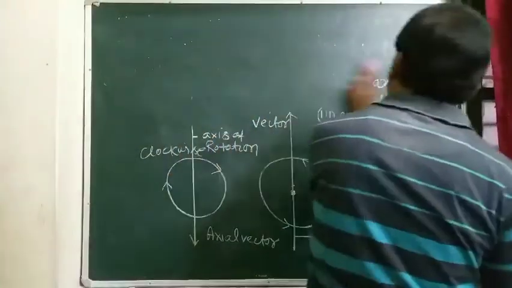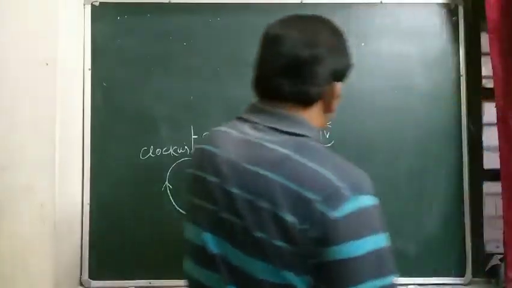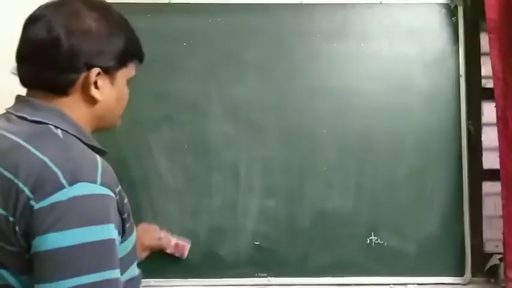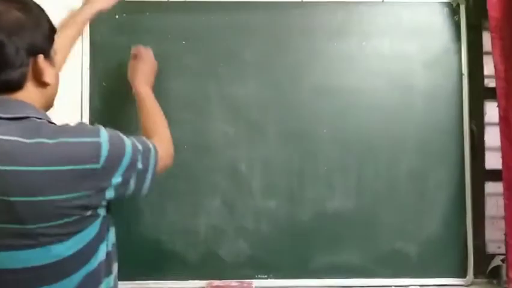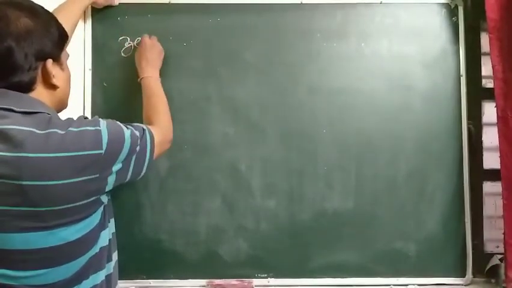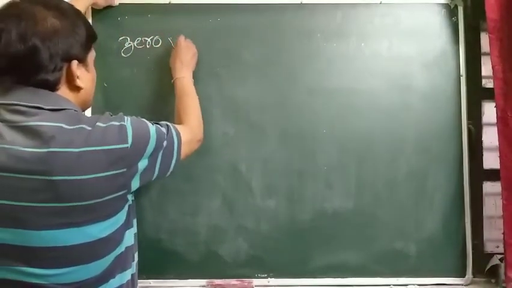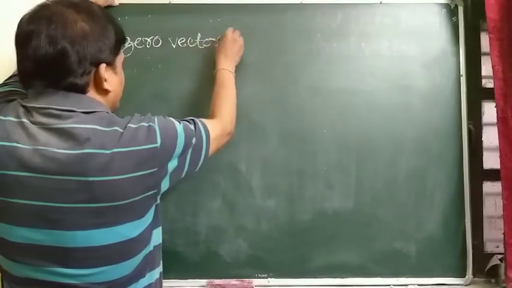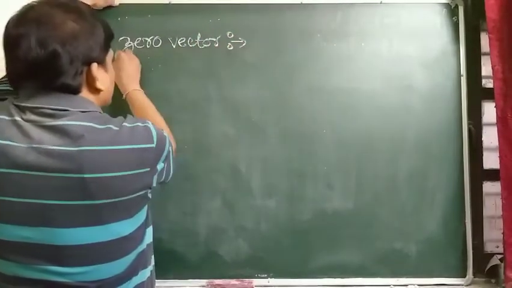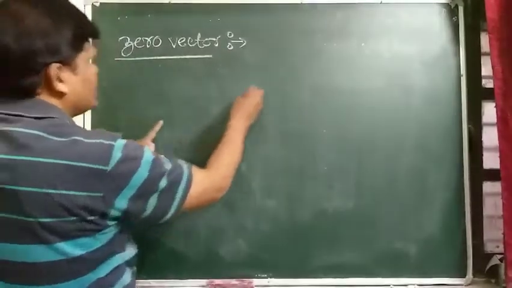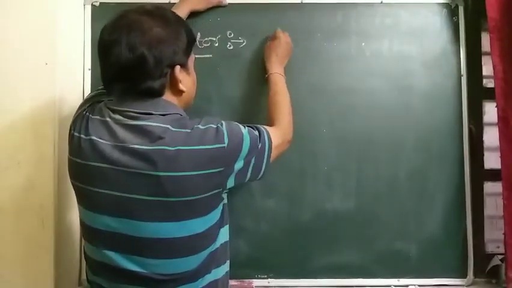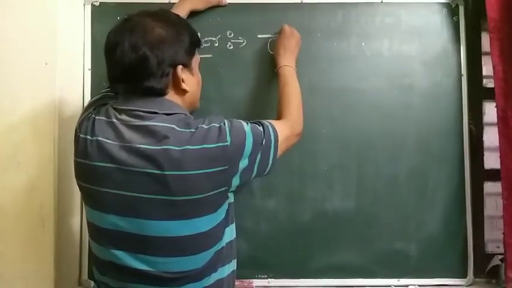Zero vector, student. So what is a zero vector? Next one is zero vector. A zero vector is denoted by the symbol 0 with an arrow.